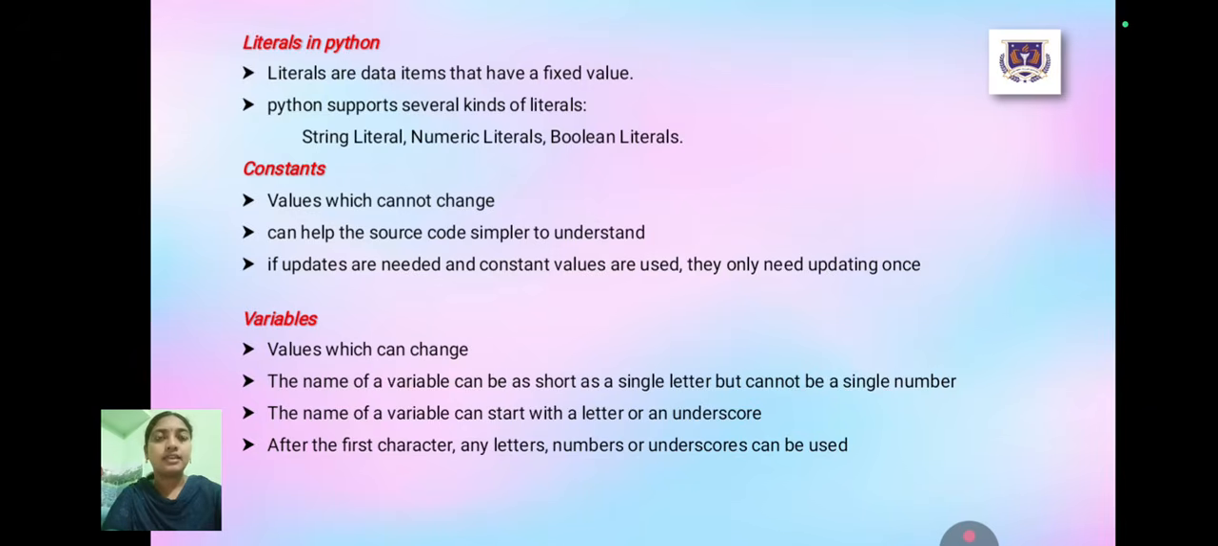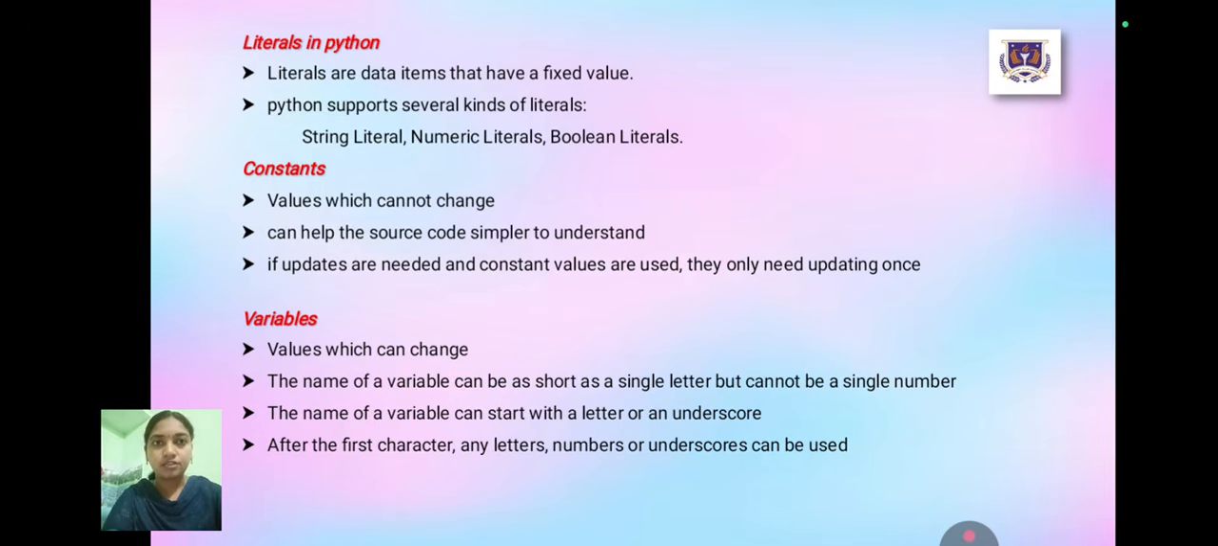Literals in Python. Literals are data items that have a fixed value. Python supports several kinds of literals: string literals, numerical literals, and boolean literals. Constant values which cannot change can help make the source code easier to understand. If updates are needed and constant values are used, they only need updating once.